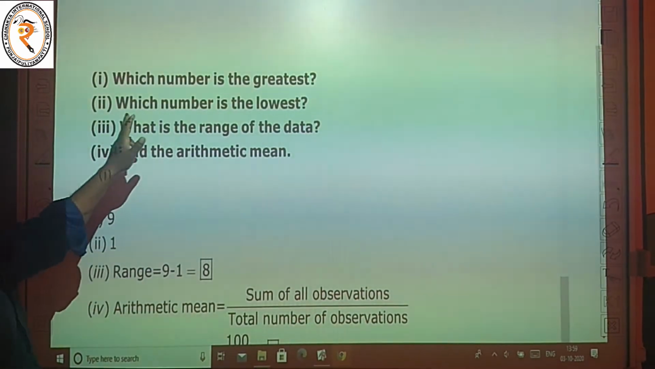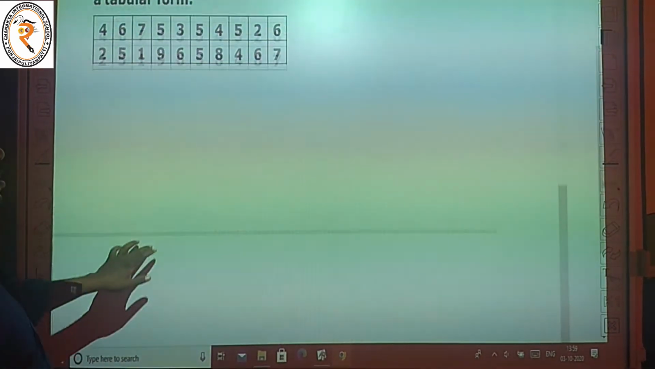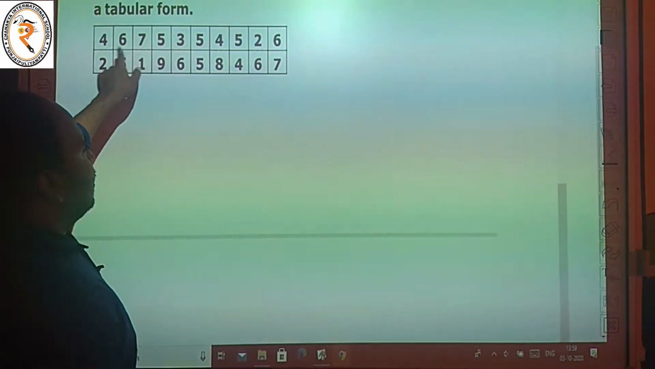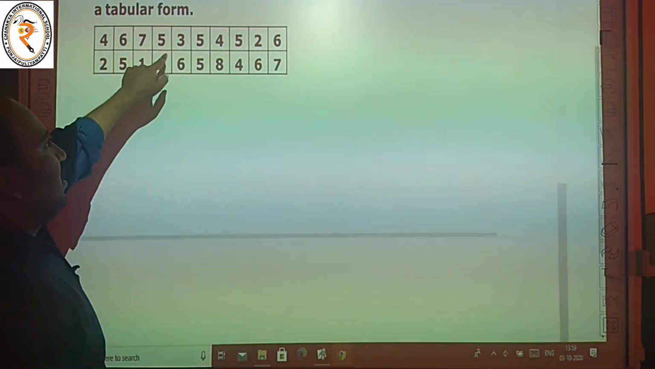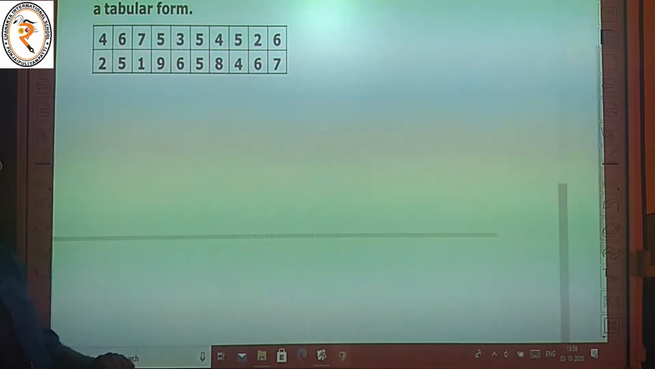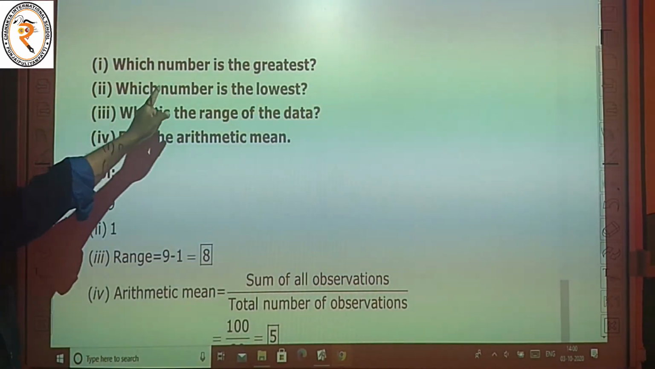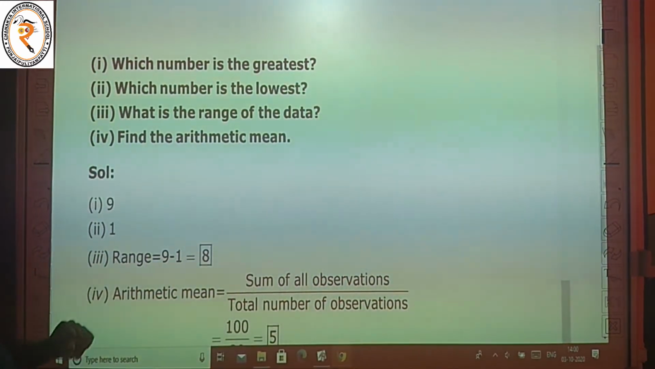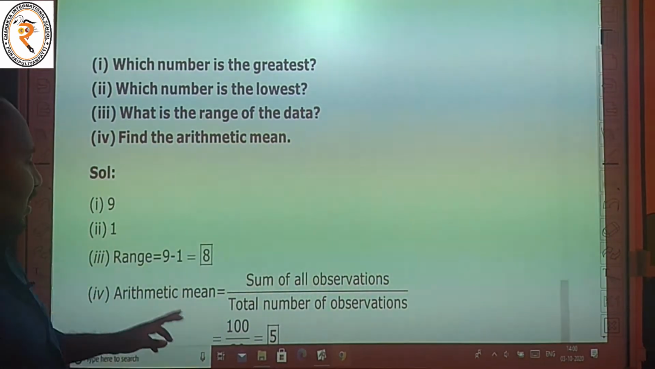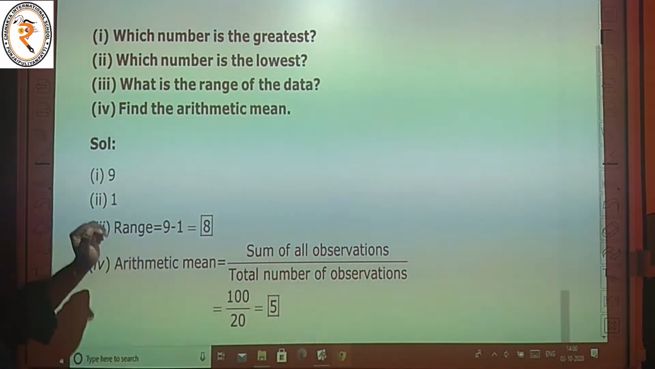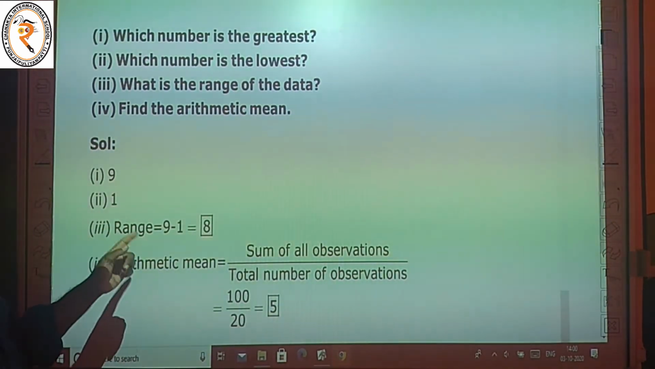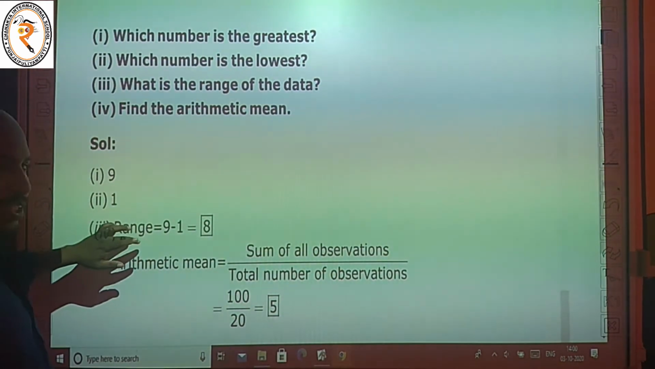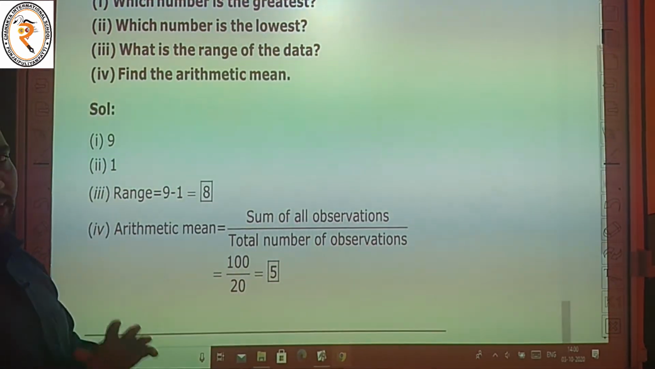The first one, which is the greatest number? In the table, these are single digit numbers. Here the largest value is 9 and the smallest value is 1. So the greatest is 9, and the lowest is 1. The next, third one, what is the range of data? Range is equal to greatest value minus lowest value. Greatest value is 9 and lowest value is 1. So 9 minus 1 is equal to 8. So range is equal to 8.